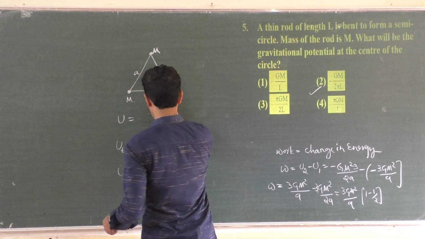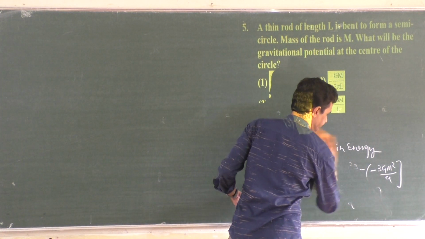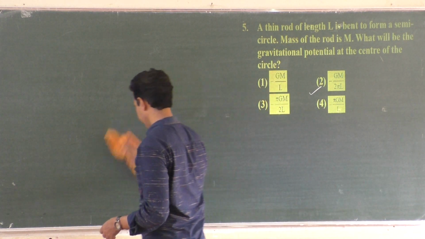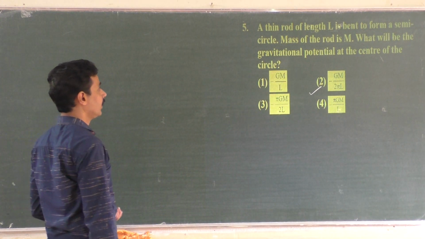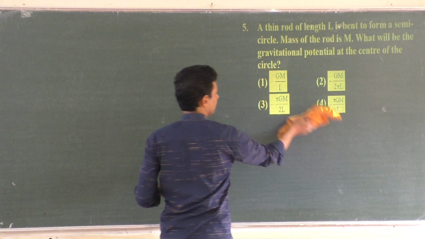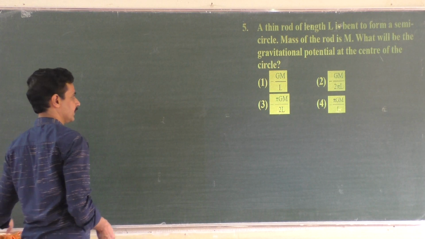You know the potential due to a point charge, right? Just now we were talking about that. Potential energy due to a point charge, we know it. A thin rod of length L is bent into the form of a semicircle. Mass of the rod is m, total mass. What will be the gravitational potential at the center of the semicircle?